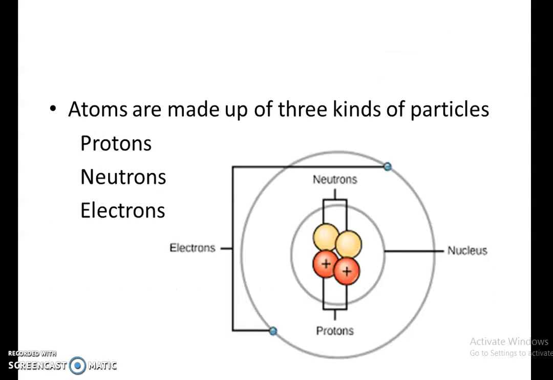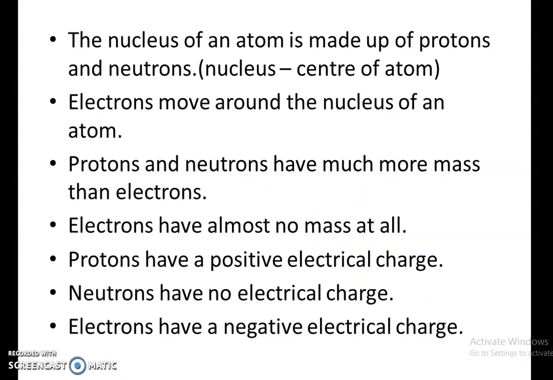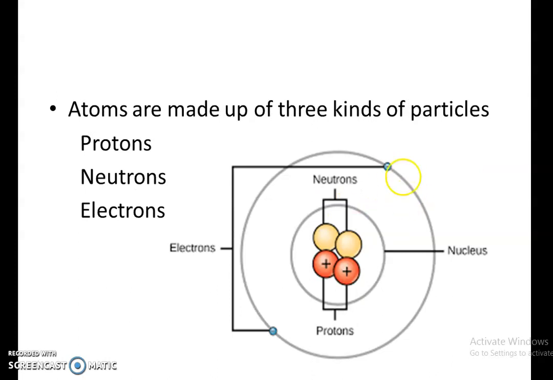In this previous section I have to show you one thing. You can see that most of the mass of an atom is concentrated at the center. I've already told you that electrons are negatively charged particles, and their mass is very negligible. So around the nucleus the mass is, we can say, equal to zero. But most of the mass is concentrated at the center, that is the nucleus. Mass of an atom is concentrated at its nucleus. This is a very important point.